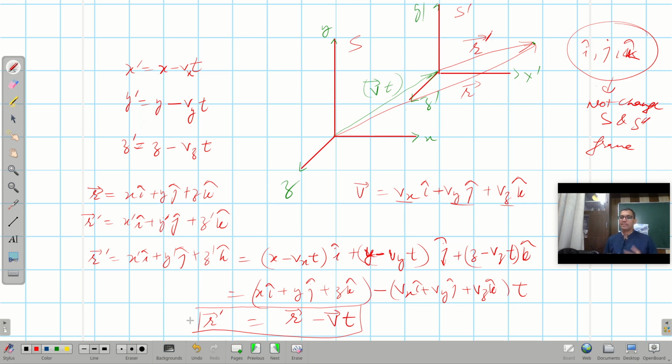There are different cases also, and we can do those cases. Say the frame of reference is moving along the y-axis, then what will happen?